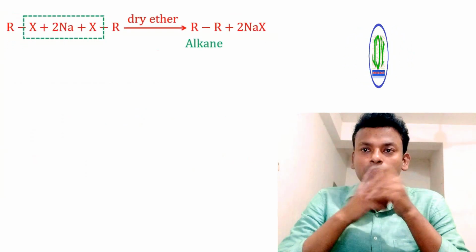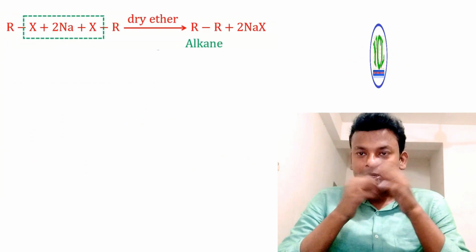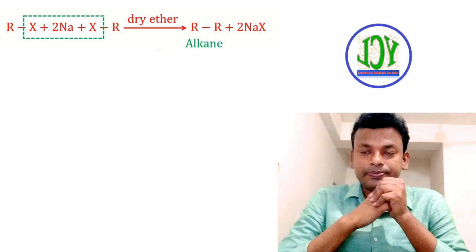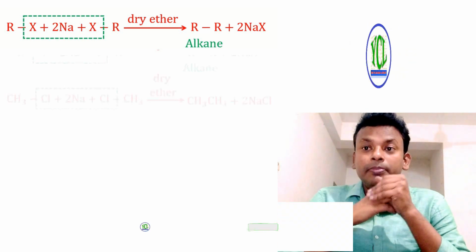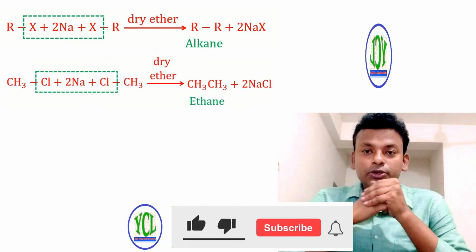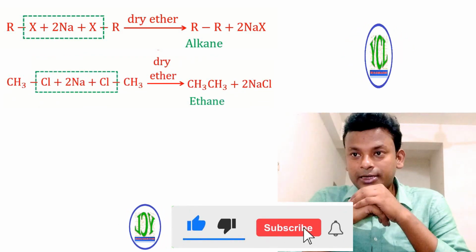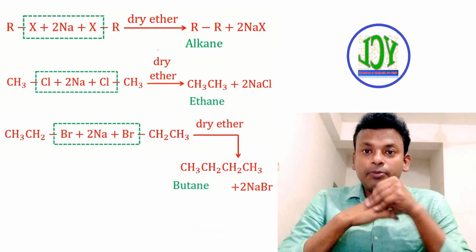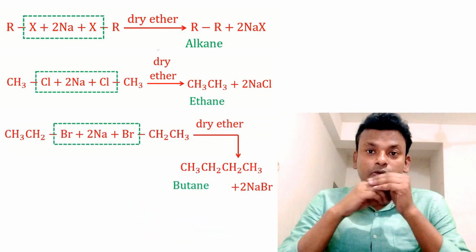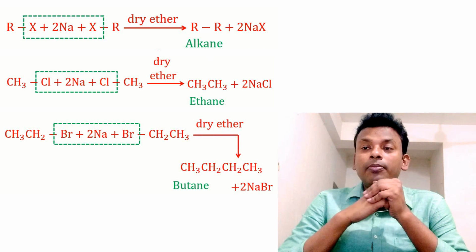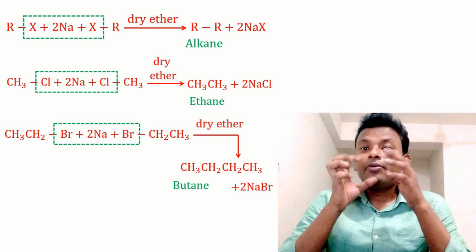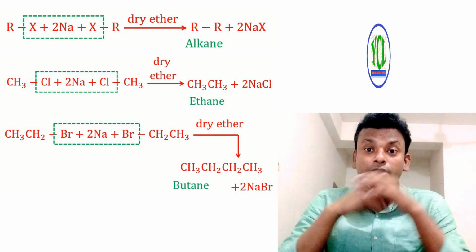Here first, two alkyl halides react with sodium to form an alkane in presence of dry ether. First example, methyl chloride reacts with sodium in presence of dry ether, gives ethane. Second example, ethyl bromide reacts with sodium, forms butane. Here the number of carbons is double.